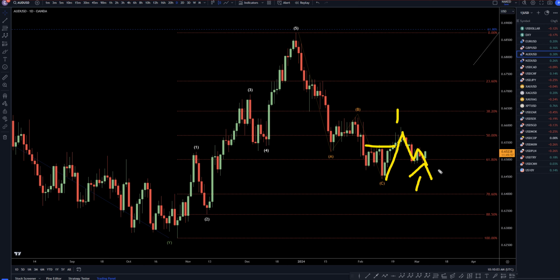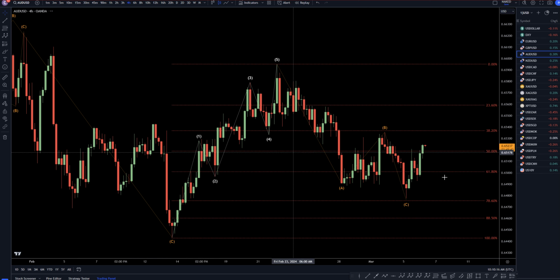I think there's a good chance this is a one, a two, and it's probably going up for a wave three, which means over the coming weeks and probably even months, it's most likely going to continue to make higher highs, higher lows on these higher time frames. So taking it down to the 4 hour time frame.